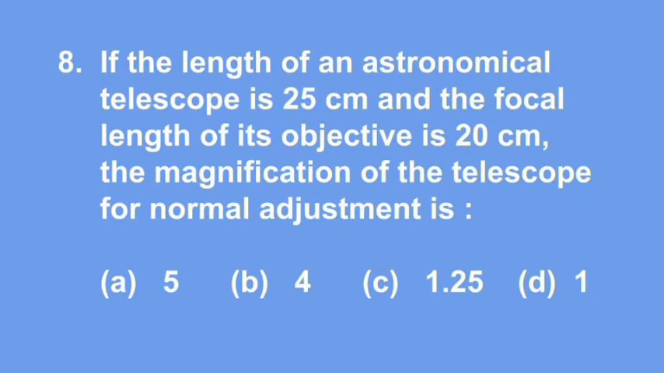Question number 8. If the length of an astronomical telescope is 25 centimeter and the focal length of its objective is 20 centimeter, the magnification of the telescope for normal adjustment is A. 5, B. 4, C. 1.25, D. 1.